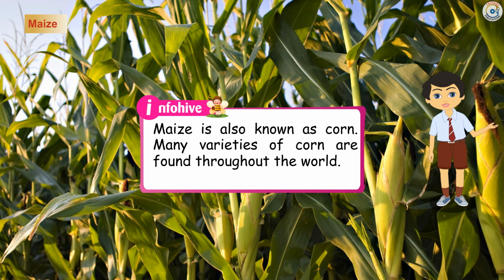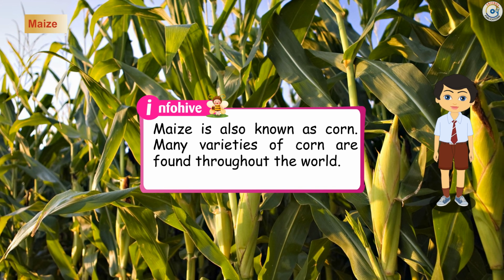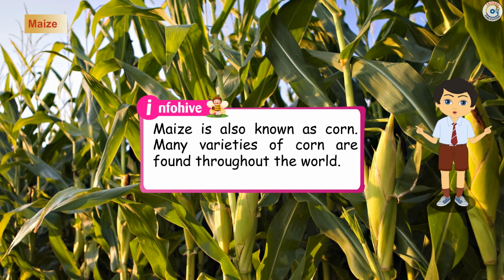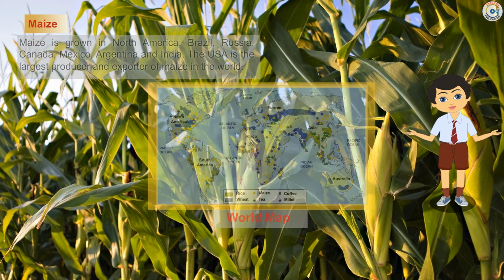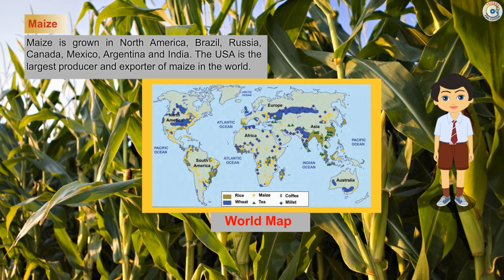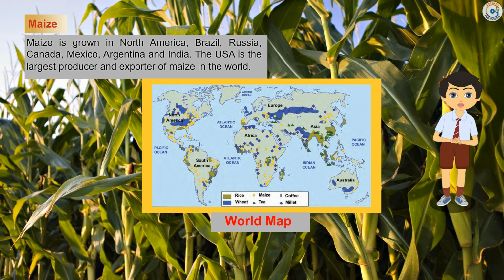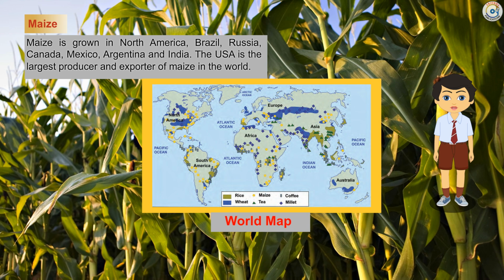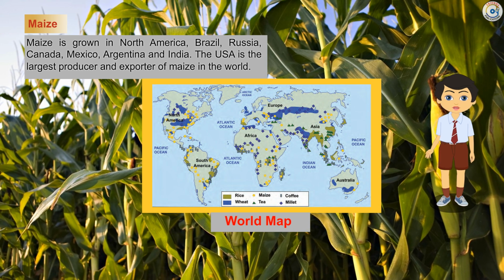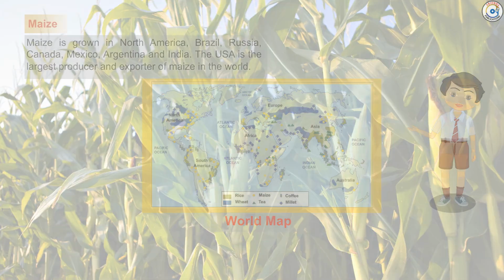Info Hive. Maize is also known as corn. Many varieties of corn are found throughout the world. Maize is grown in North America, Brazil, Russia, Canada, Mexico, Argentina and India. The USA is the largest producer and exporter of maize in the world.